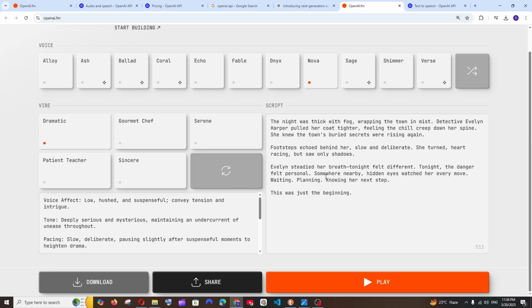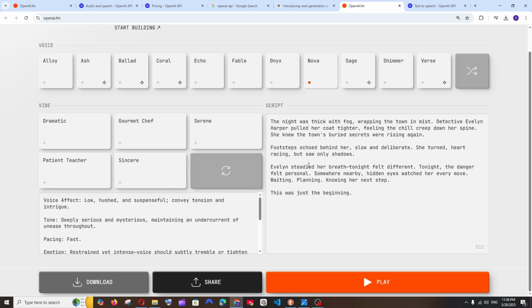That voice looks super hyper realistic. As you can see, this tone was so slow, and the reason is that in this particular text we have mentioned the pacing to be slow, deliberate, pausing slightly. You can even edit this. For example, I will put the pacing to be fast, like this, and keep a dot. Now if I play it, a night was thick with fog, wrapping the town in mist. So you can customize this in an amazing way.